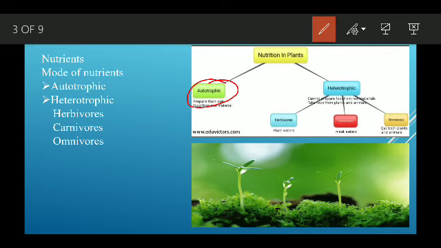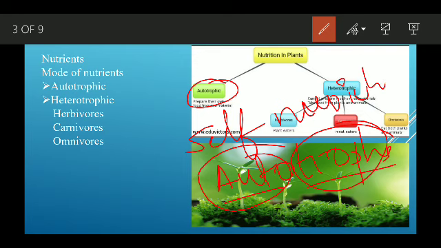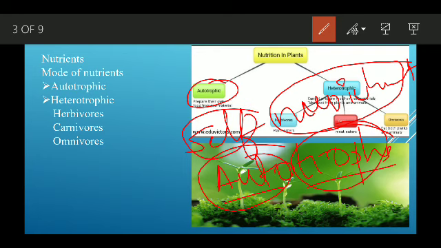Autotrophs, as the name says: auto means self and trophs means nourishment. Those living organisms which are nourishing themselves will be called autotrophs. Then heterotrophs.